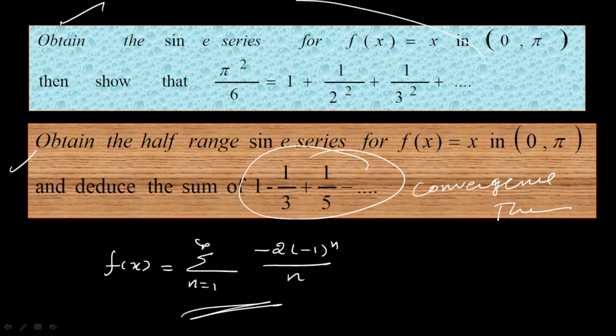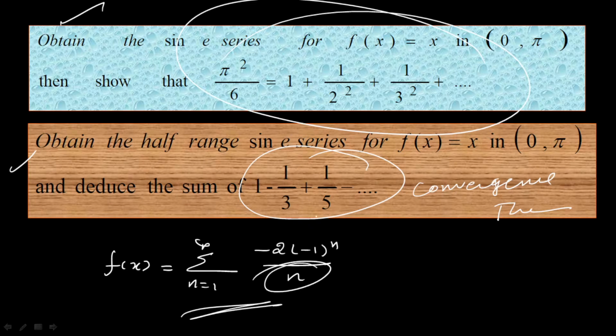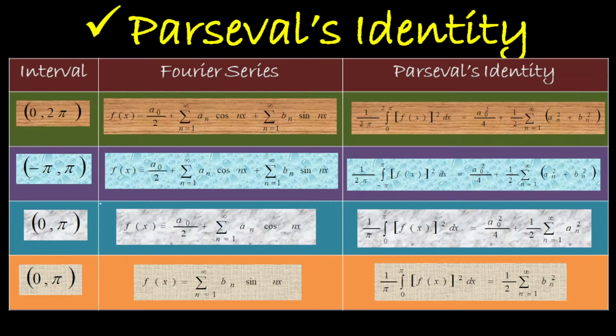Okay, we make use of the convergence theorem to find the deduction part. But here we can't use the convergence theorem because here the power is 1, and here the power is 2 times more than that. In such cases, for the deduction part, we make use of Parseval's identity. That is the only difference. Okay. So to make use of Parseval's identity, the last fourth one. So your f of x is like this, and this gives you the Parseval identity.